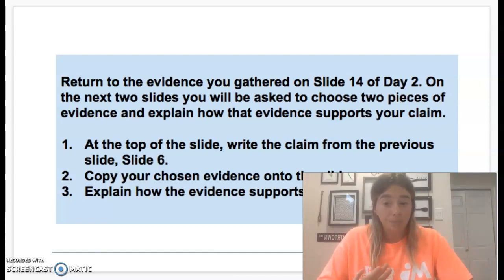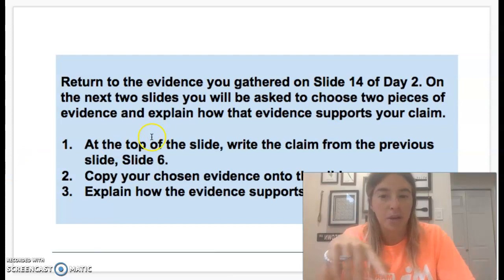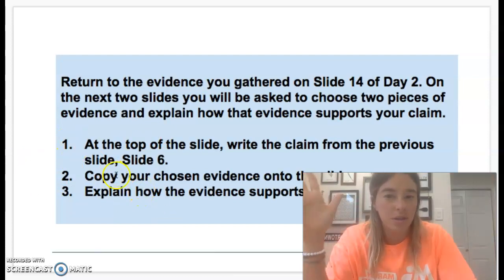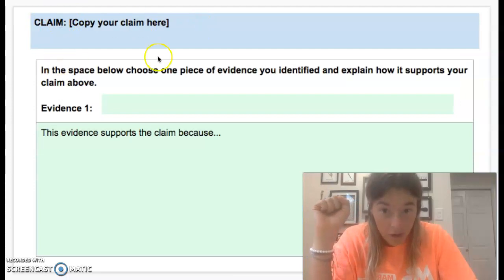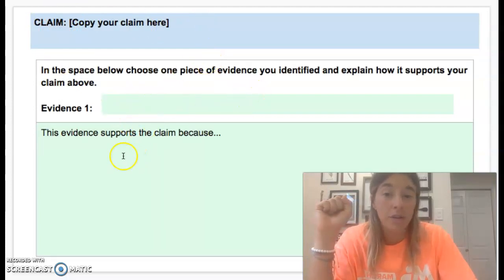That's explaining what you're going to do for the next slides. So it might sound confusing right now, but I'll show you. At the top of the slide, you write your claim, you copy your chosen evidence, and then you explain it.